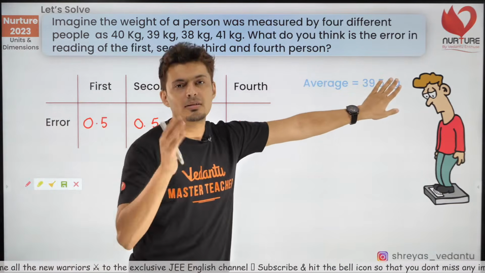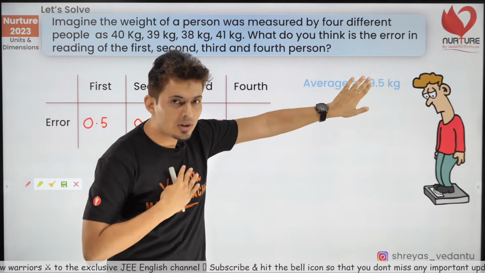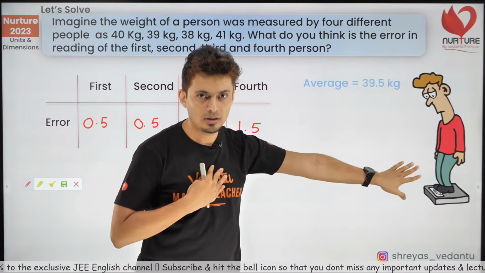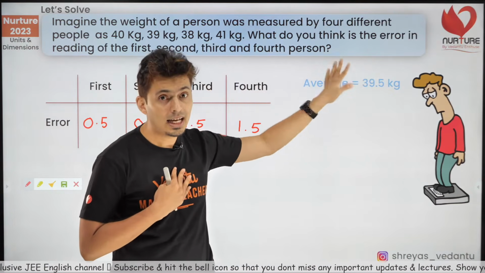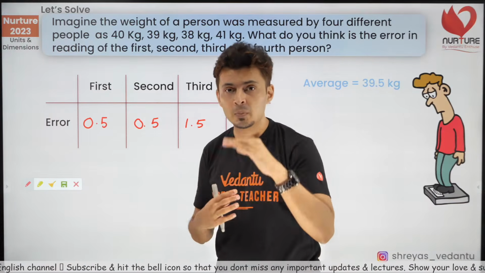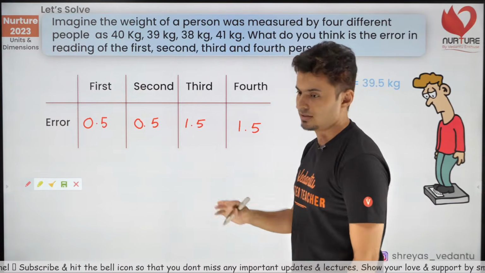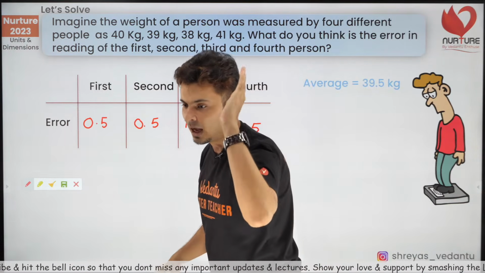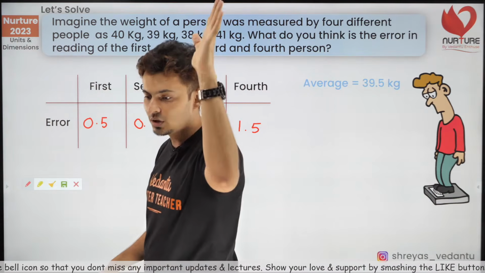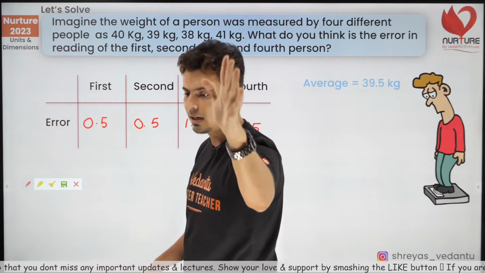This is the most likely reading. This is the most likely mass of this person. From this most likely average value, these are your deviations. I hope this is clear. Is that understood? Everybody, have they understood?